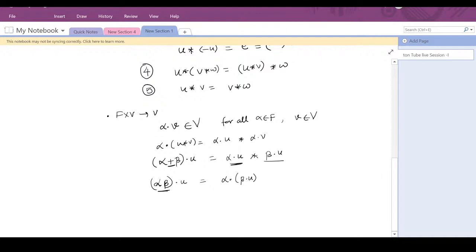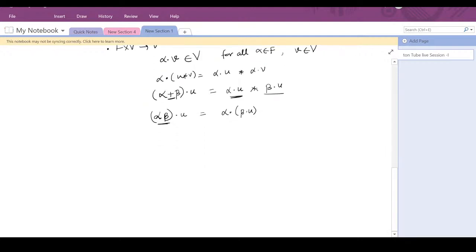And then you should have, because there is an identity element in the field, we already know this thing, so we should have that 1 dot u should be equal to u for all u in your vector space V. Here 1 is the identity element of the field.